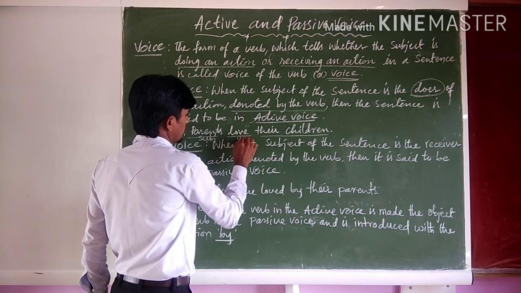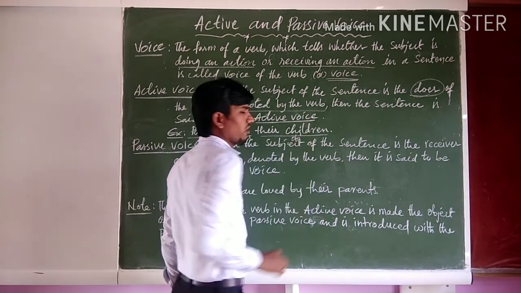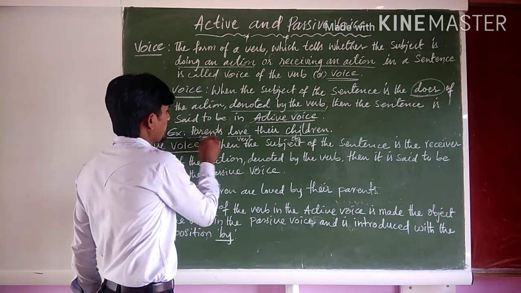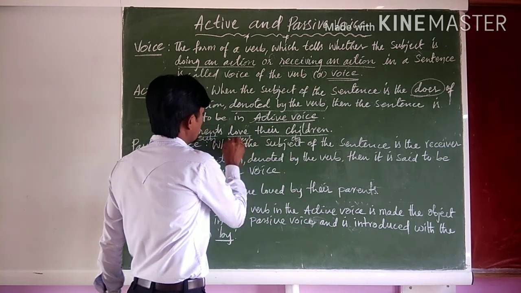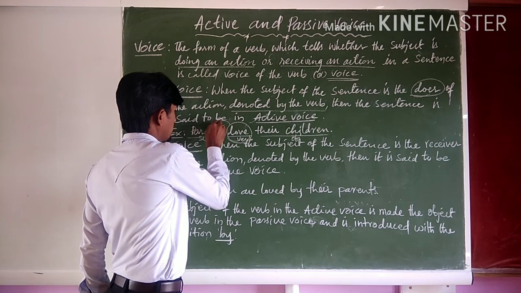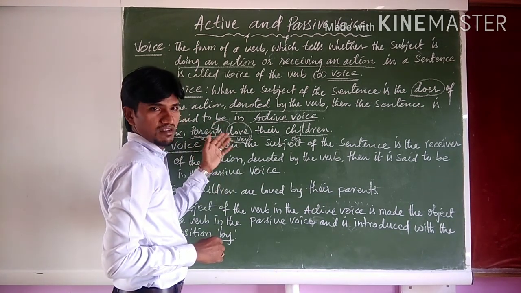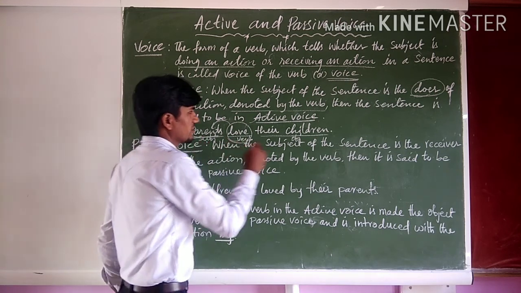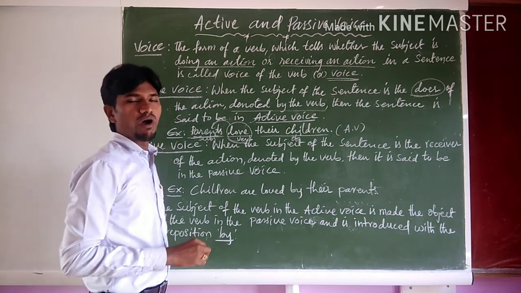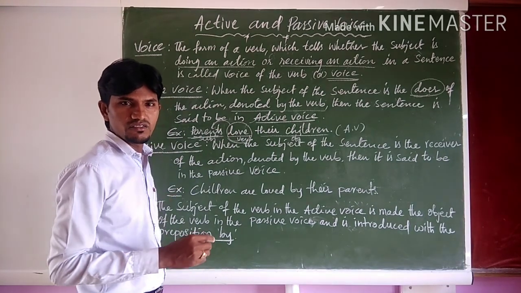Love is the verb. And their children is the object. So here, parents love their children. The verb tells that the action of love is done by the performer, the subject. Then the sentence is said to be in active voice. Are you clear, my dear students?